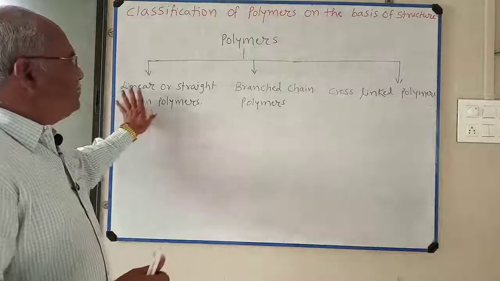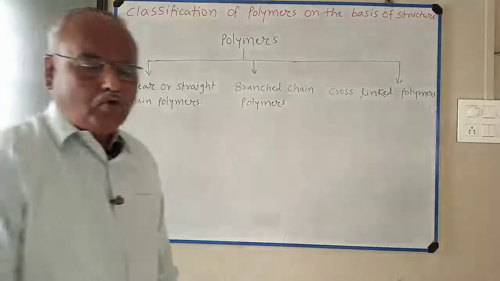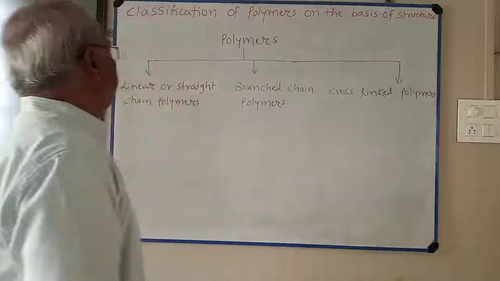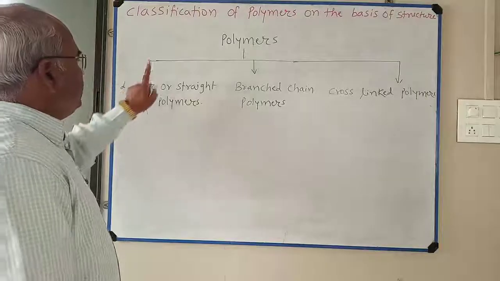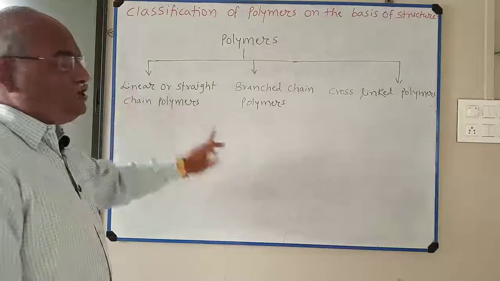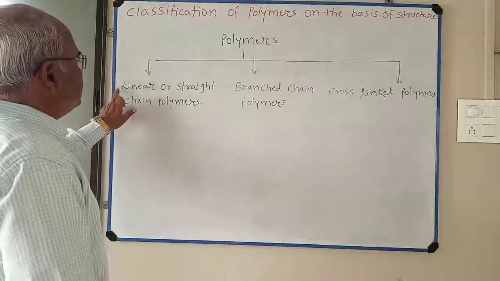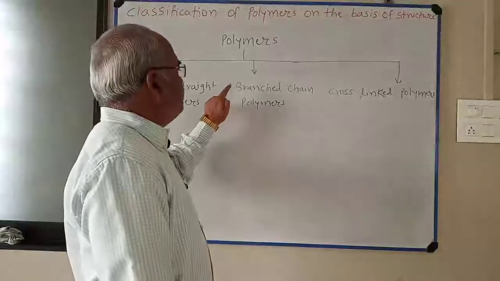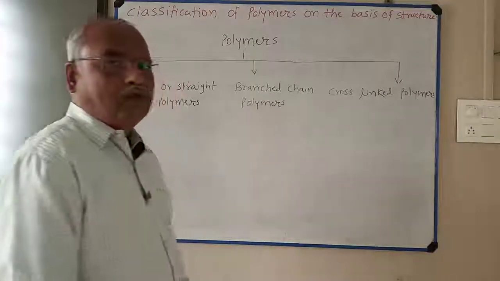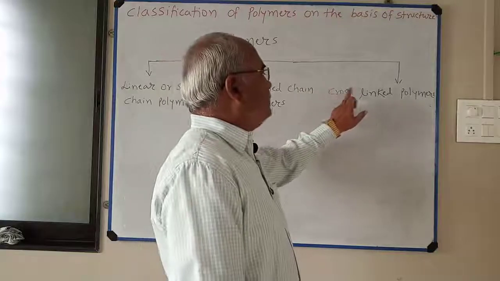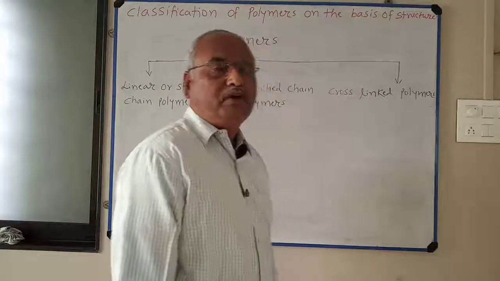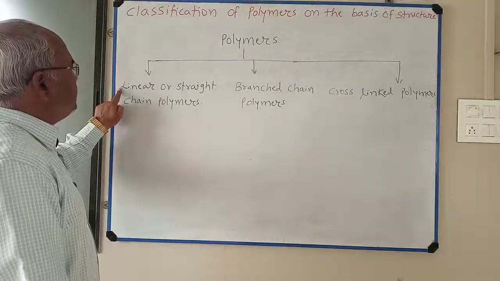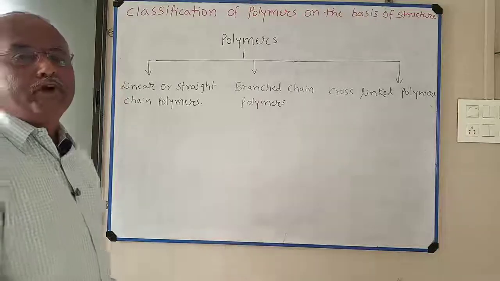The name itself represents how polymers are classified on the basis of structure. So polymers are classified into three types: linear or straight chain polymers, second branched chain polymers, third cross-linked polymers.